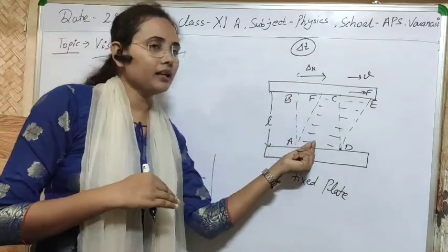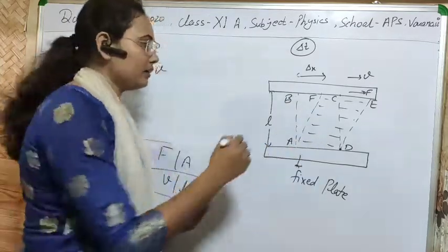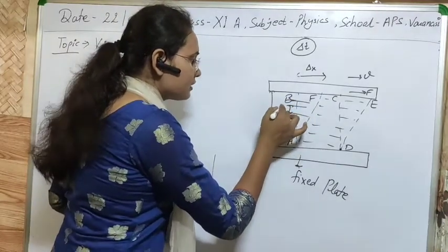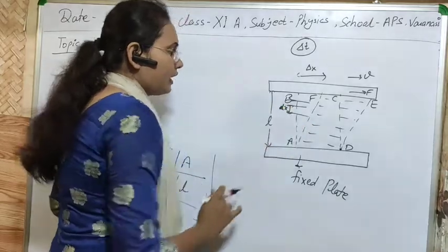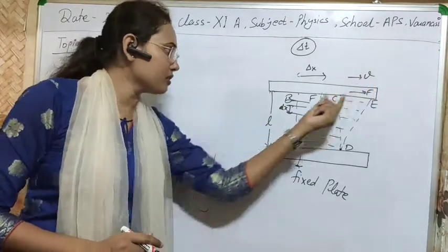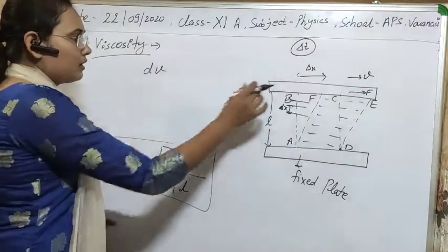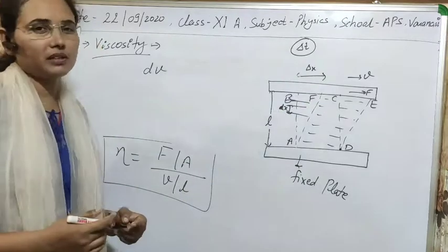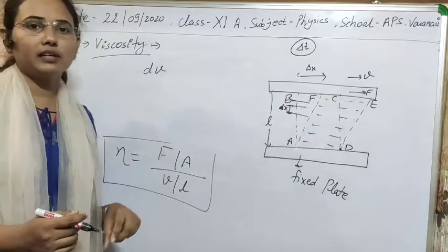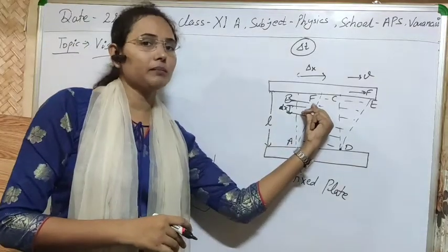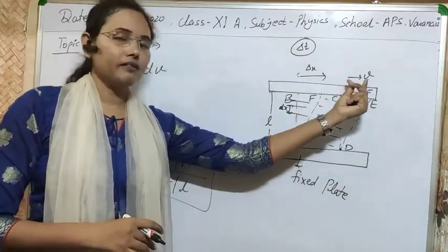If there are many layers in the fluid, then suppose that between two layers the distance is delta x or dx, and the displacement by this force is delta x in some time delta t or dt, and suppose there is a relative velocity between these two plates, dv.